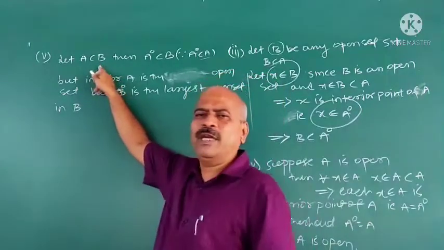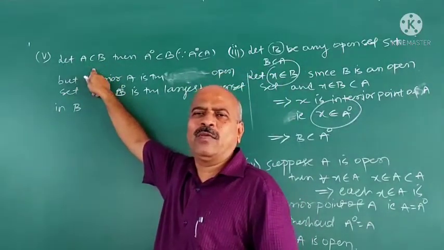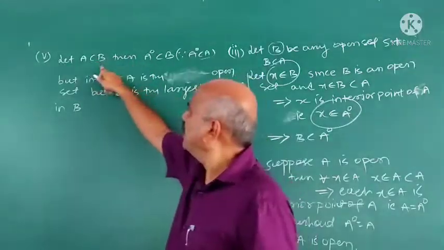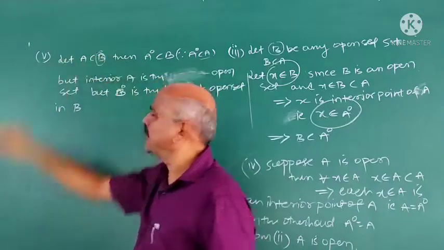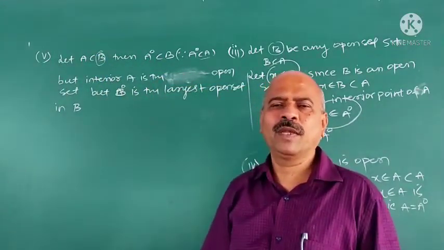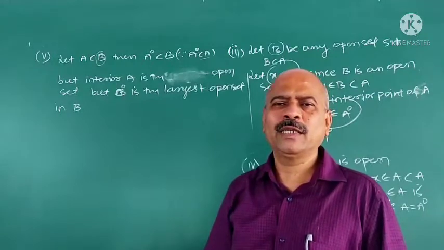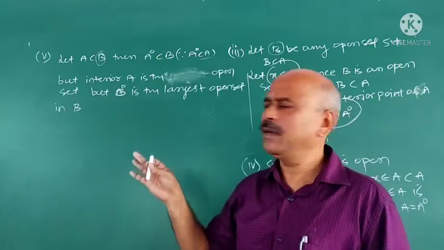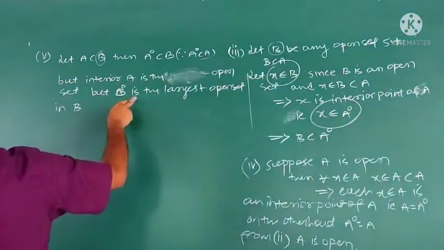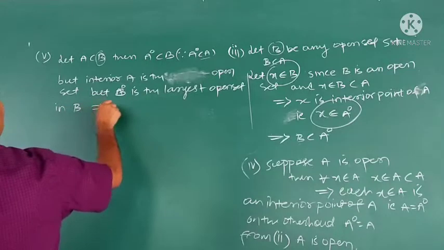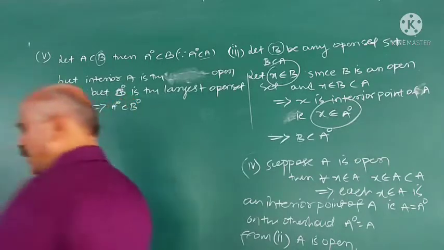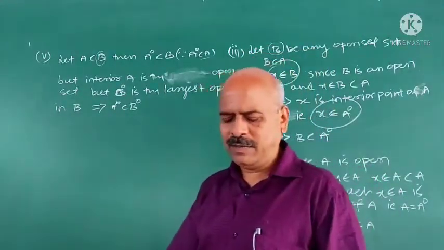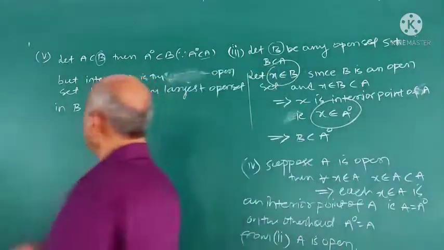Suppose A is contained in B, then interior A is contained in B, because interior A is contained in A. But interior B is the largest open set contained in B. Any other open sets are contained in interior B only. Correct? Interior B is the largest open set in B. This implies interior A is contained in interior B. Important result: if A is contained in B, interior A is contained in interior B.